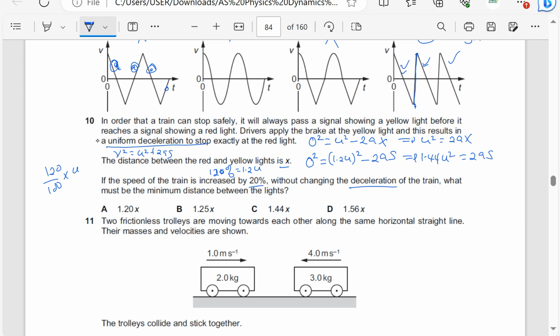I'm going to combine these two equations by dividing them: 1.44 u squared divided by u squared equals 2as divided by 2ax. So u squared cancels, and 2a cancels out, which means s should be equal to 1.44 times x. So the answer is going to be C.